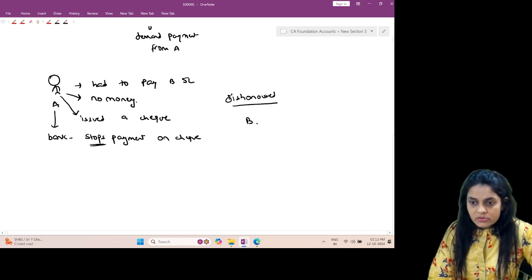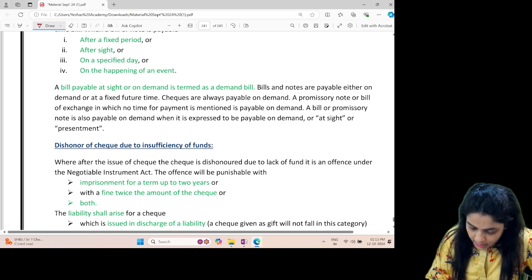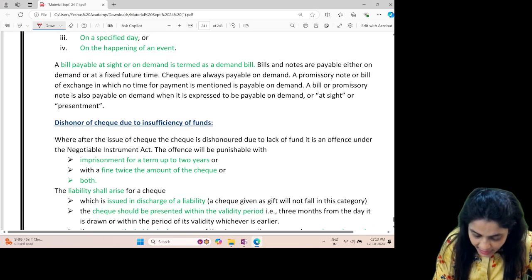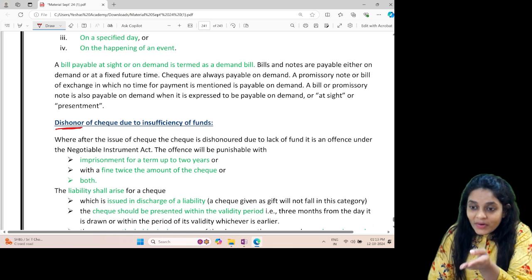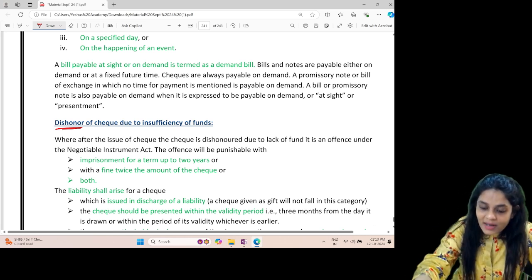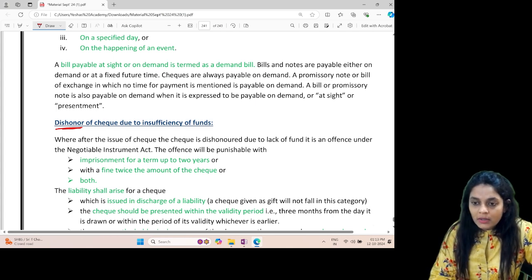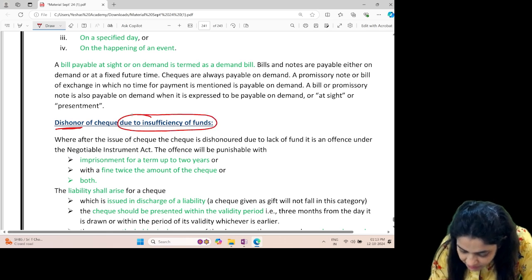A says, why will you sue me? See, the Negotiable Instruments Act says that if there is a dishonor of check, you will be punished. Then A says, you idiot, you don't study, half knowledge is dangerous. At least you should have studied fully. See what it says: dishonor of check due to insufficiency of funds.